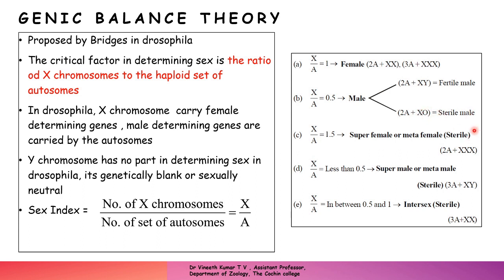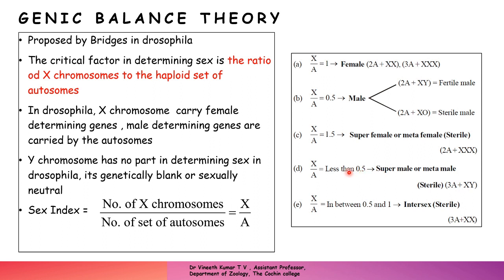Coming to the next ratio, if the ratio is 1.5, that will be a super female or a meta female, and that is sterile. A meta female occurs when you have 2A, the haploid set of autosomes, and 3X, that is 3 by 2, which is 1.5. If the index is 1.5, you have a sterile super female or meta female.